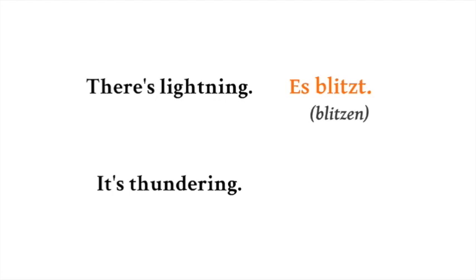There's lightning, es blitzt. Here the infinitive form of lightning is blitzen. It's thundering, es donnert. The verb here is donnern. Es blitzt, blitzen, es donnert, donnern.